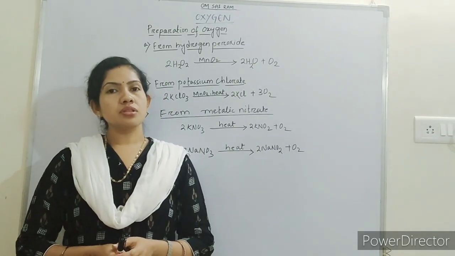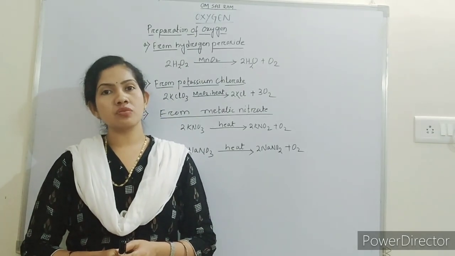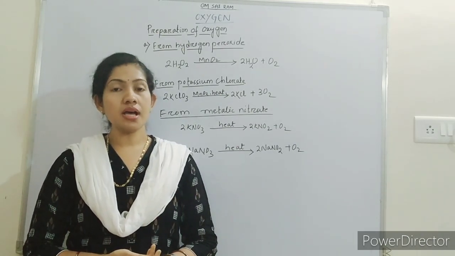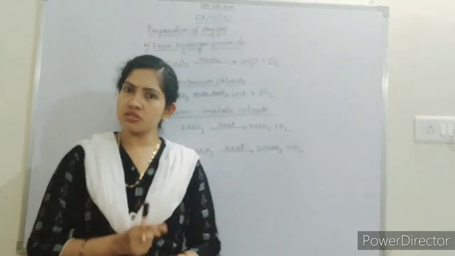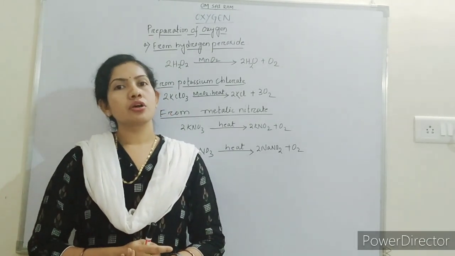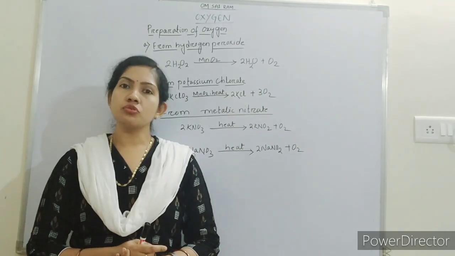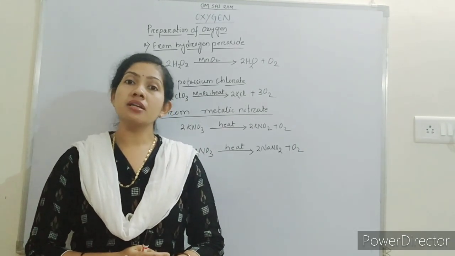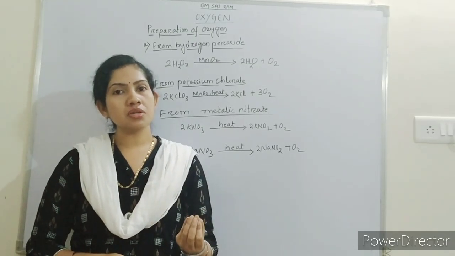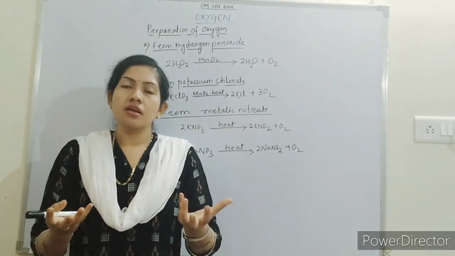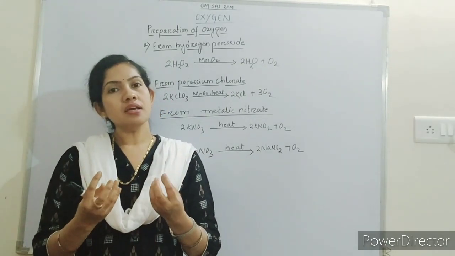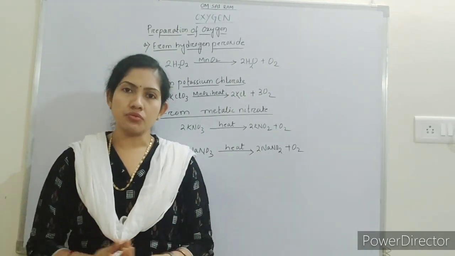There are many methods of preparation of oxygen, but naturally we can also get oxygen in the atmosphere. How? By the photosynthesis of plants. That is the only way by which we can get oxygen in the atmosphere naturally. When plants undergo photosynthesis, they take in carbon dioxide from the atmosphere and release oxygen as a byproduct. By that, naturally we get oxygen in our surroundings.